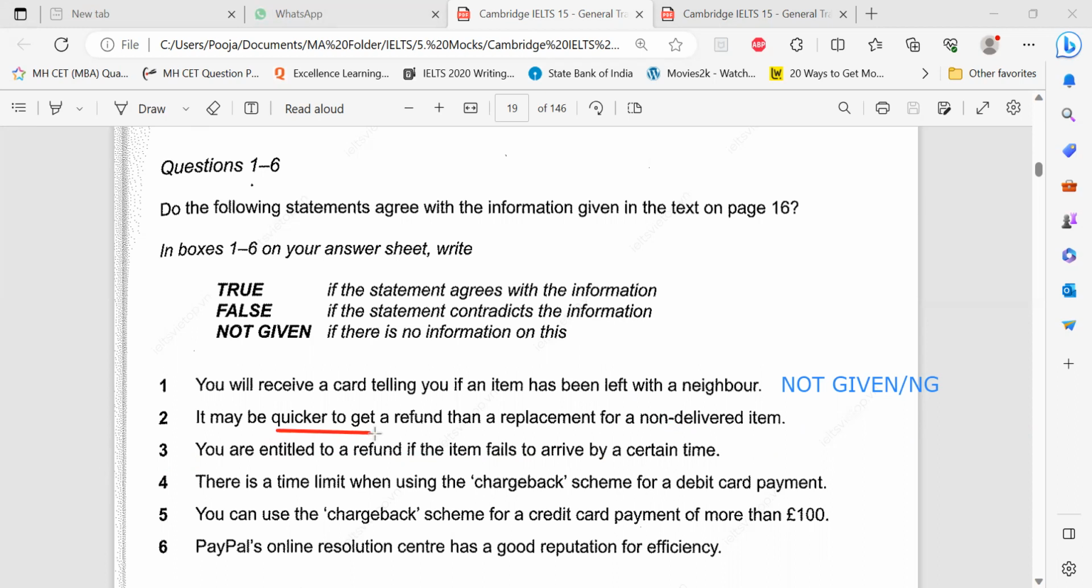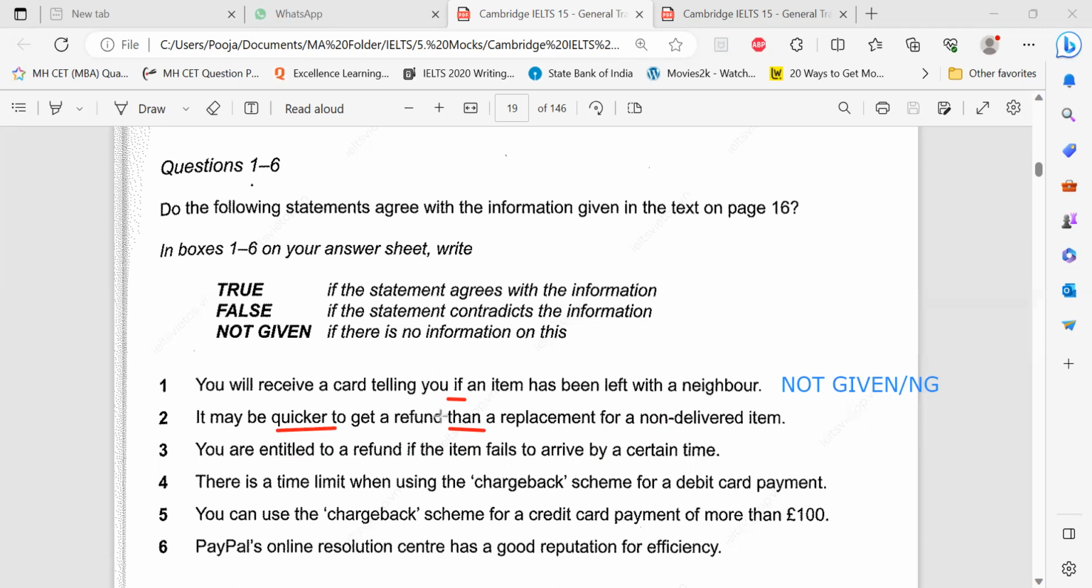Please write down the words in this: quicker. These are the traps. These are all traps. When I say quicker than, not exactly the word quicker, but comparison. Comparison is a trap. They might mention refund and replacement, refund or a replacement, but they may not have compared it necessarily.